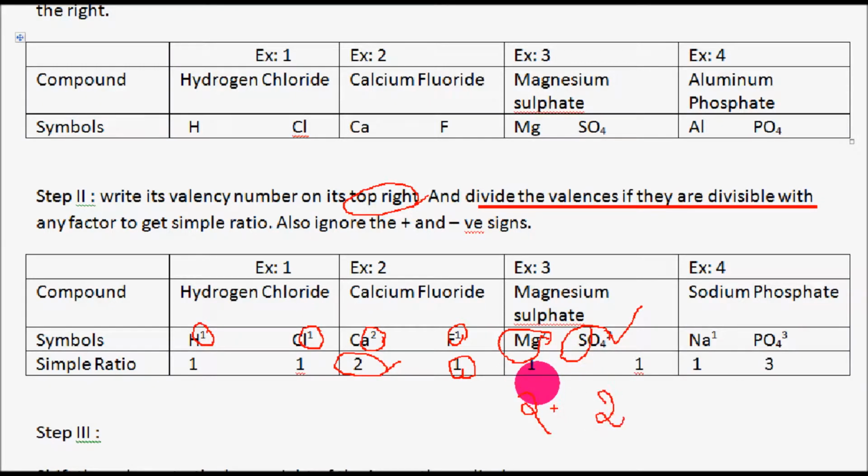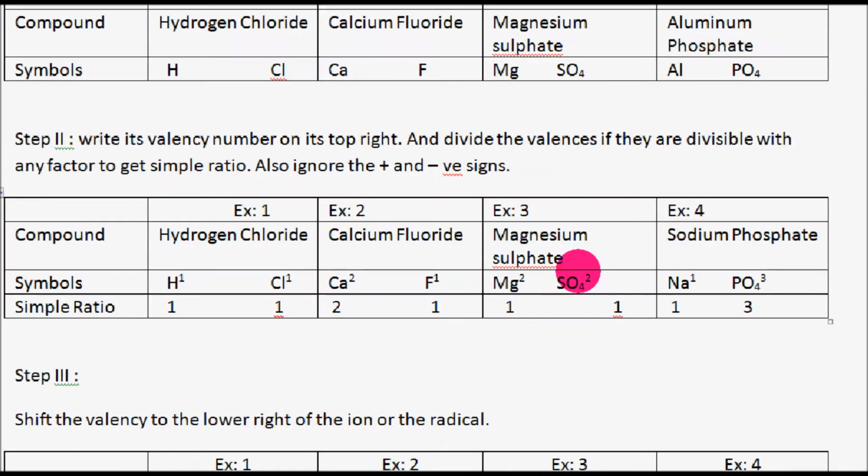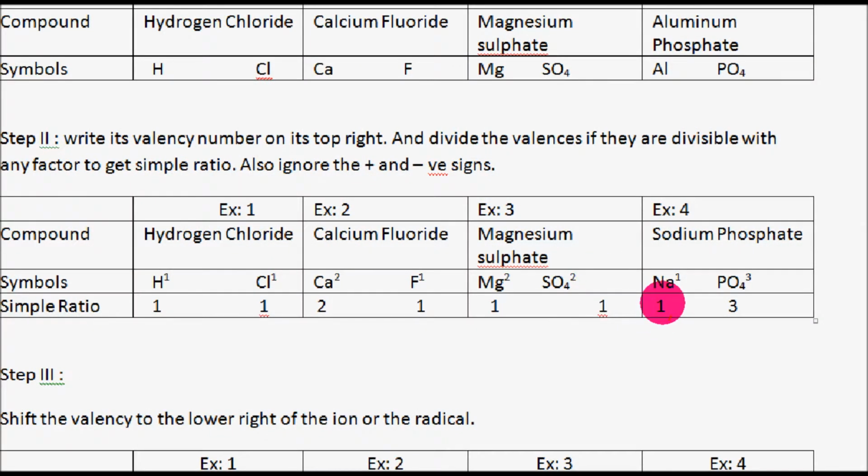So you can divide by a suitable number, for dividing 2 that is 2. You divide this 2 by 2 and again this 2 by 2. You'll get the value 1 here, and for this also you'll get the value 1. Similarly, for the fourth example that we have taken here, the valency of sodium is 1 and the phosphate valency is 3, but this is the simplest ratio, so you cannot divide it further.